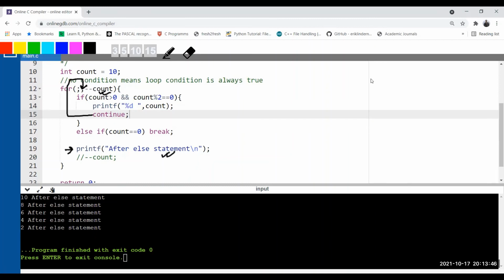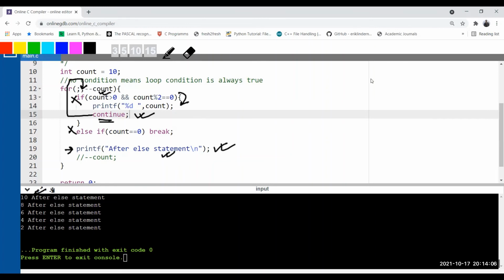When the number is odd, then this condition is false, and only then does it get executed. Why? Because there is no continue. Continue is inside the if. So unless I go inside the if, this continue is never going to be executed. So that's why when the number is odd, only then does the statement after the if get executed.